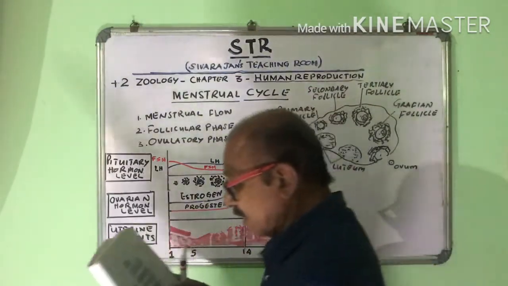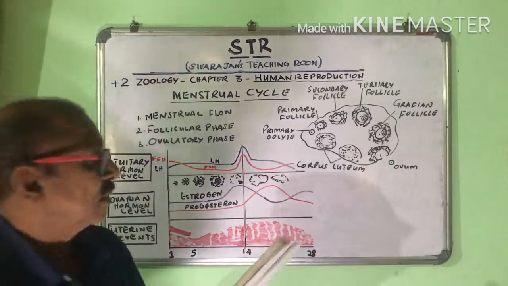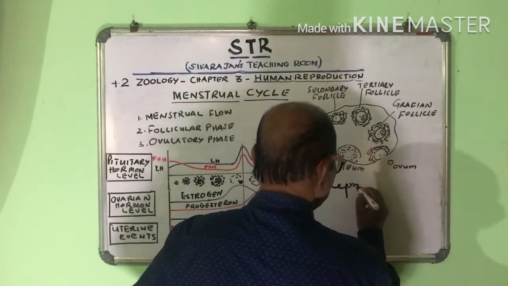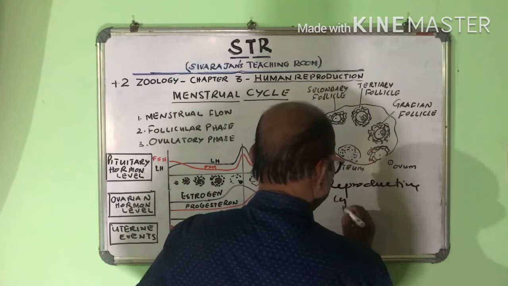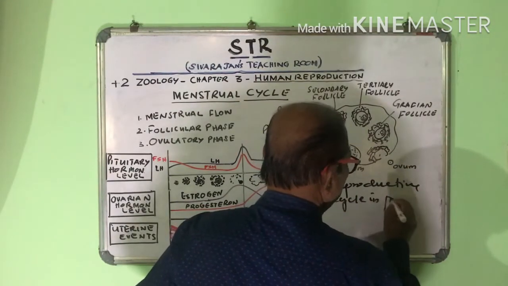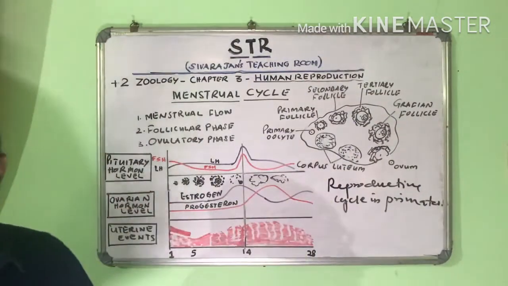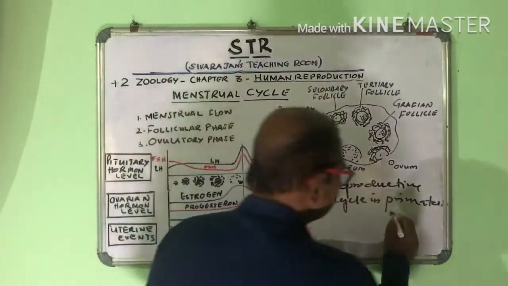The menstrual cycle is the reproductive cycle in primates. What's a primate?